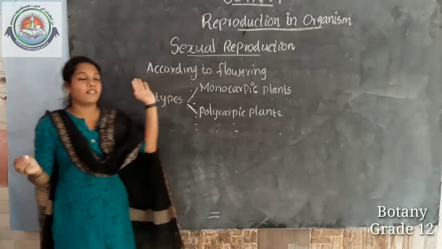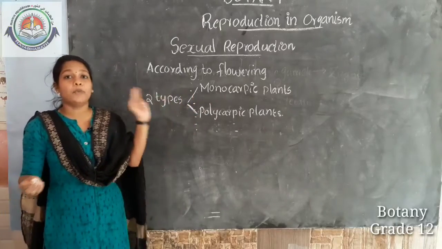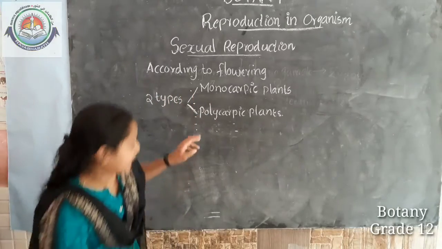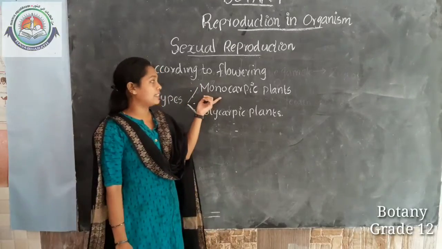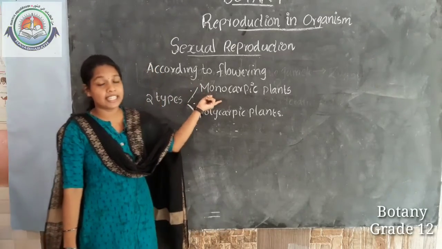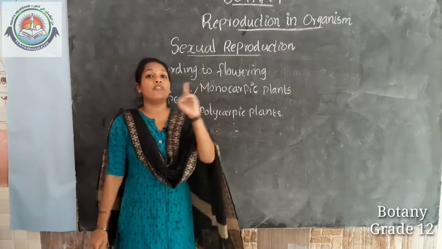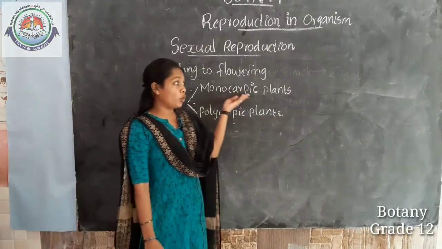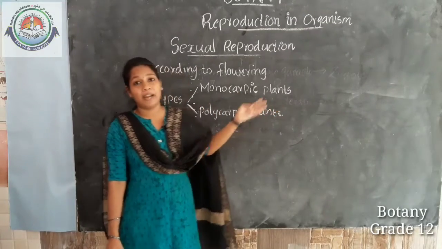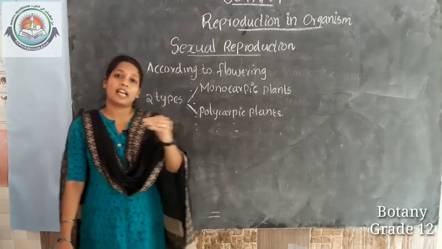The term itself means that mono means single. So, monocarpic plants are plants that flower only once in their lifetime.